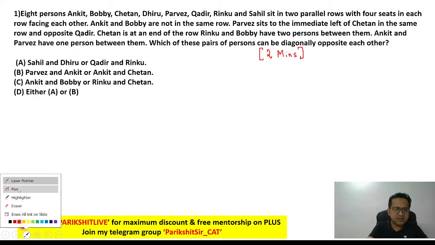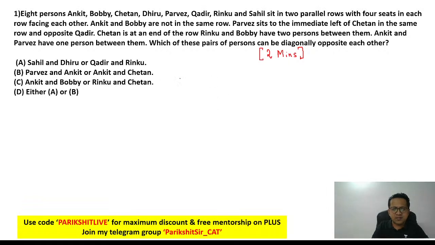Whatever they are saying, let's just draw it. Okay, so 4 seats in each row. So 1, 2, 3, 4, and then 1, 2, 3, 4. Okay, they face each other. So let's say these people face this side and these people face this side. Okay, they are facing each other.